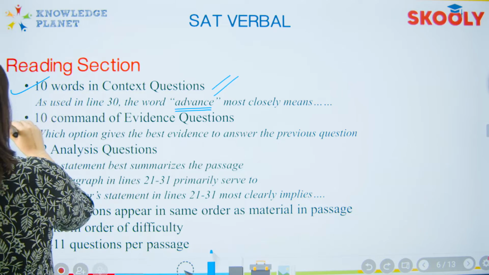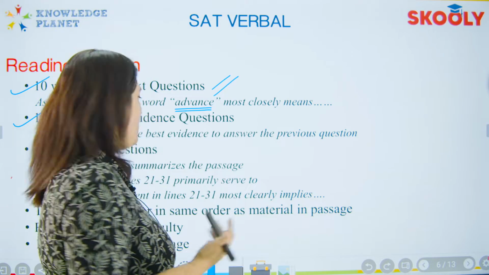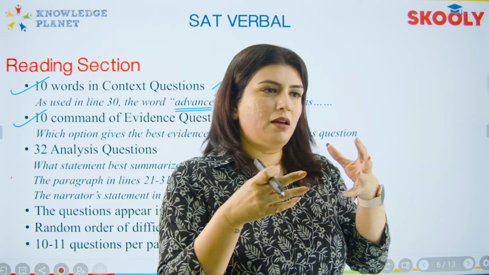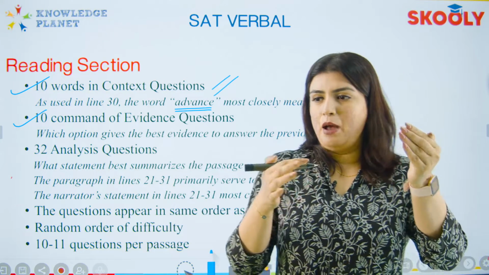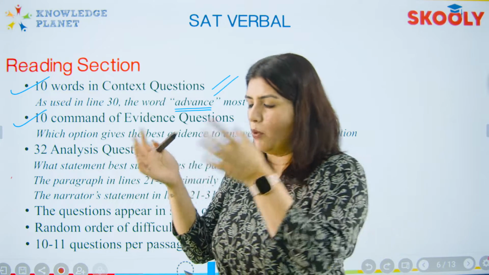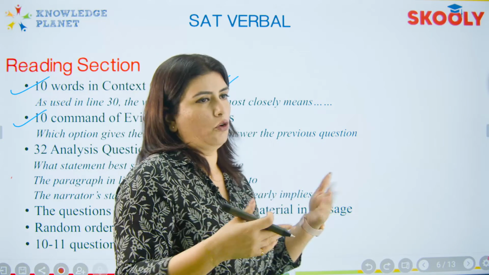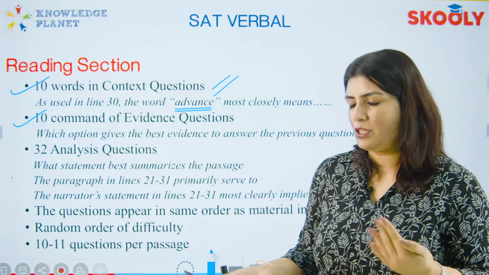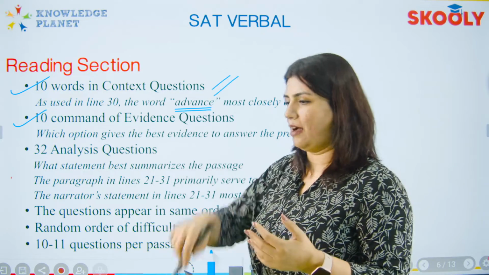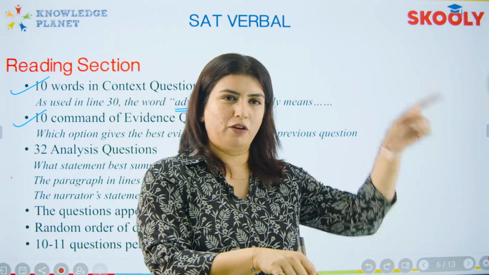The next type of question is called a command of evidence type of question. What happens over here is, there are basically two questions, but the answer to both those questions is just one answer. You have one question, say question number 5, with 4 options, and then in question number 6, they ask which sentence in the entire passage gives you the answer to question 5.